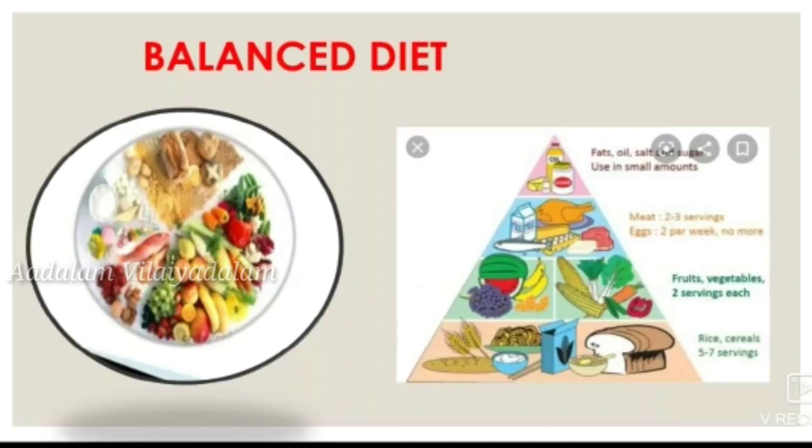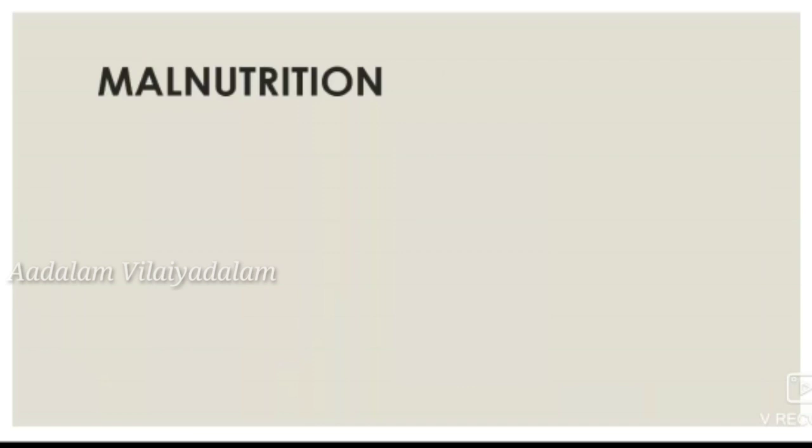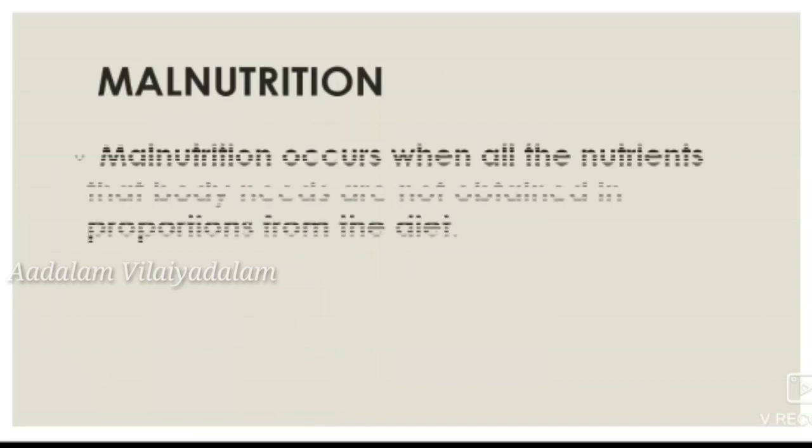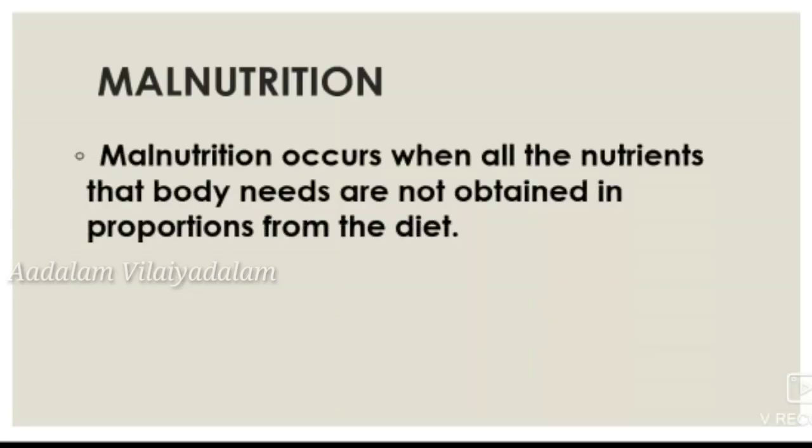Next we learn about malnutrition. What is meant by malnutrition? That is, if your diet is not balanced, then it would cause consequences such as malnutrition. If we do not consume a balanced diet, it causes many problems such as malnutrition.